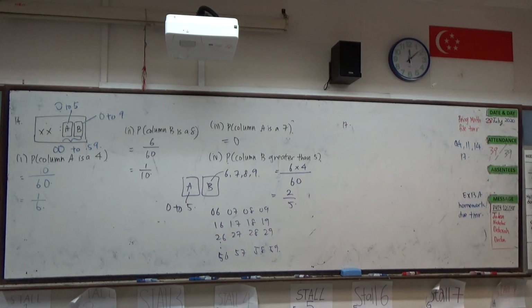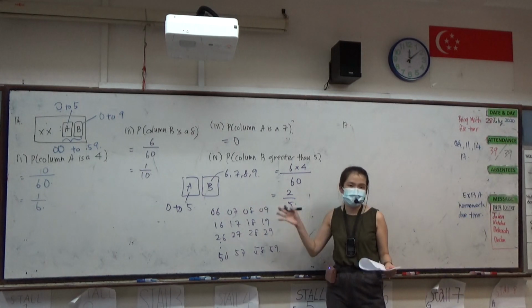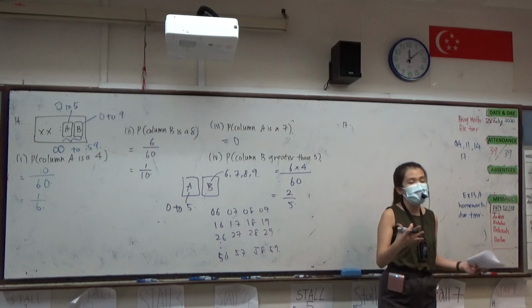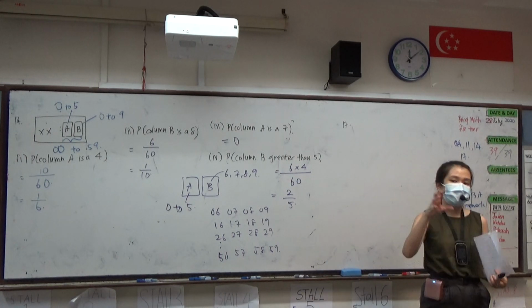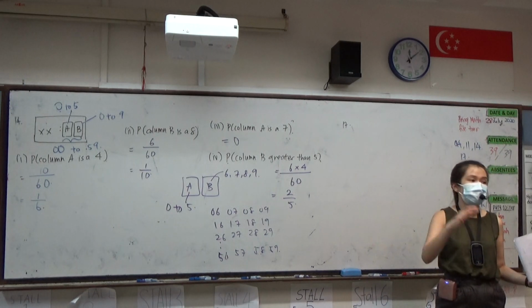Next, for question 17, we are given that there are a total of 117 shirts. The probability of selecting a yellow shirt is 2/9, and we want to know how many yellow shirts there are. I need you to realize that whenever we do probability, it is actually the proportion of that event happening out of the total. It is always a proportion.